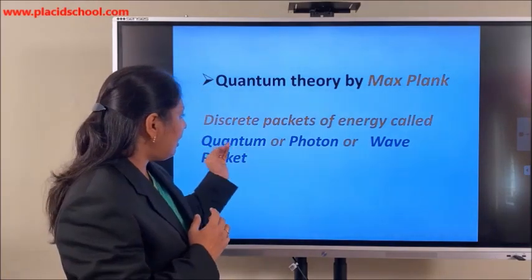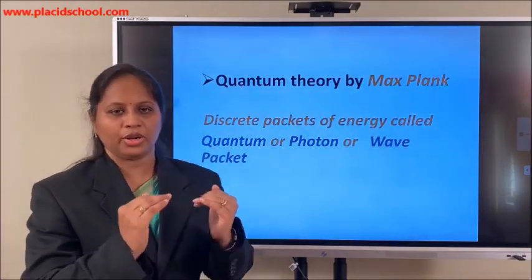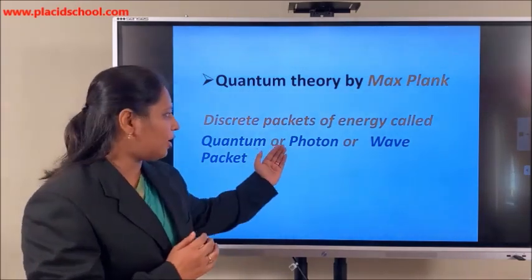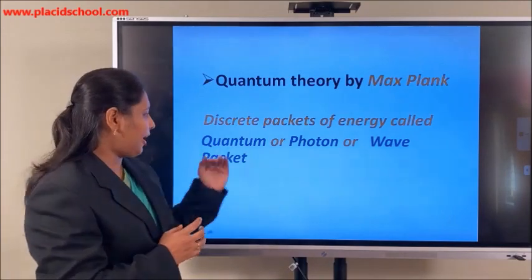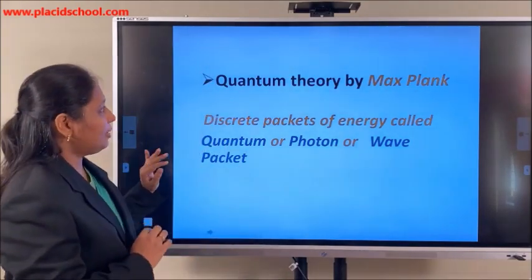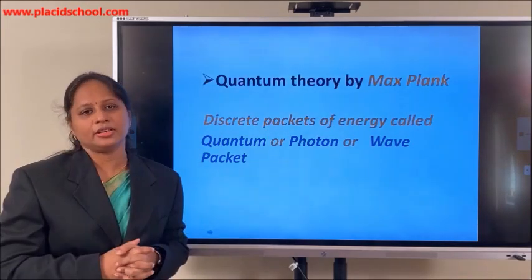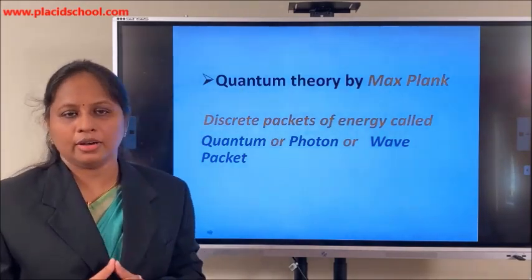He named these packets of energy a quantum of radiation or a quantum of light. Since it is related to light, we also call it a photon, or wave packet. This proposal by Max Planck revolutionized the understanding of the nature of light.